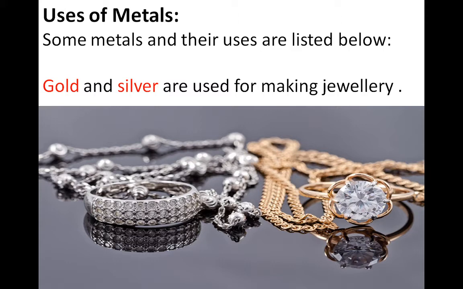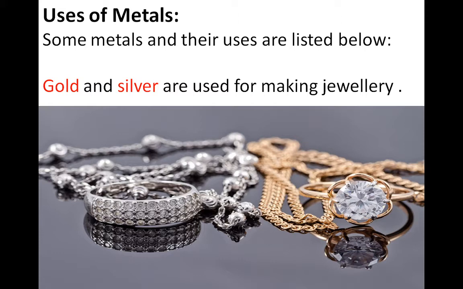So first, metals are used for making jewelry. Examples are gold and silver. Metals have properties like they are malleable, they are ductile, metals are sonorous, metals are lustrous. So metals have the lustrous property.